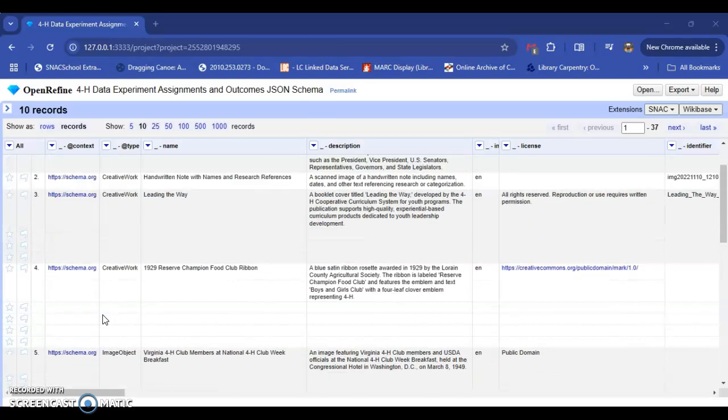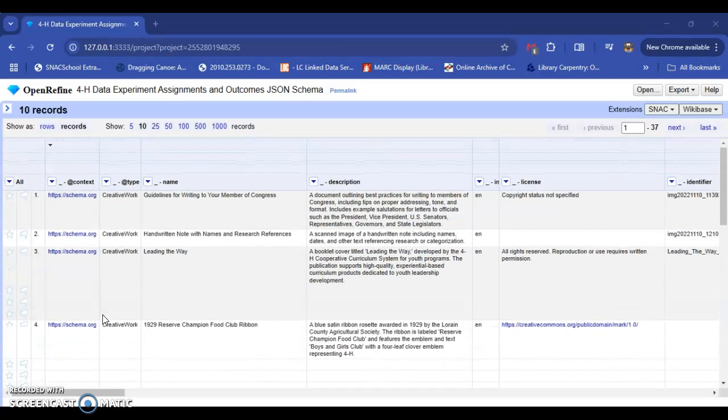I did have issues with one, so I didn't include it, but I manually copy and pasted each schema.org record into the clipboard, and then I ran that through and parsed the JSON. After that I created the project, and this is the result that I received. I have the different columns that I mentioned in my memo for February 21st, 2025.